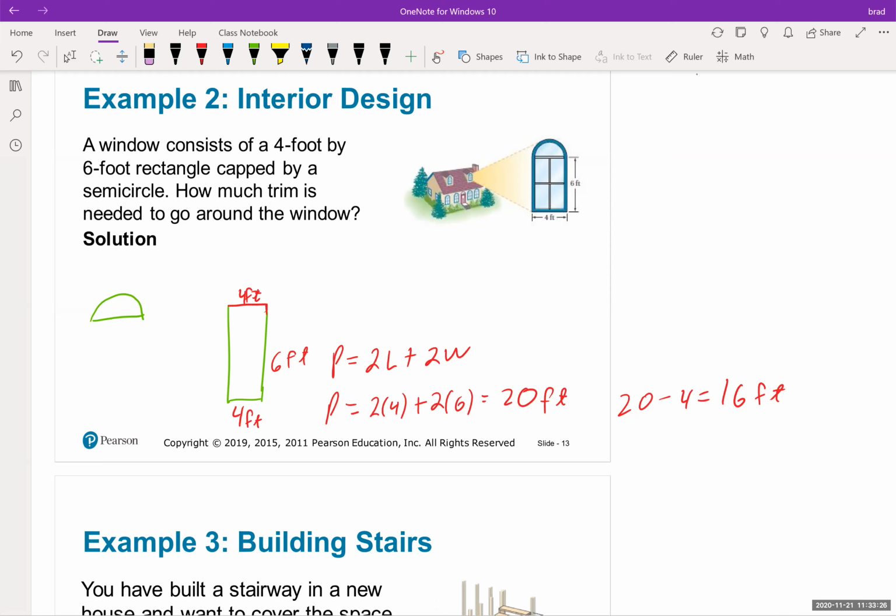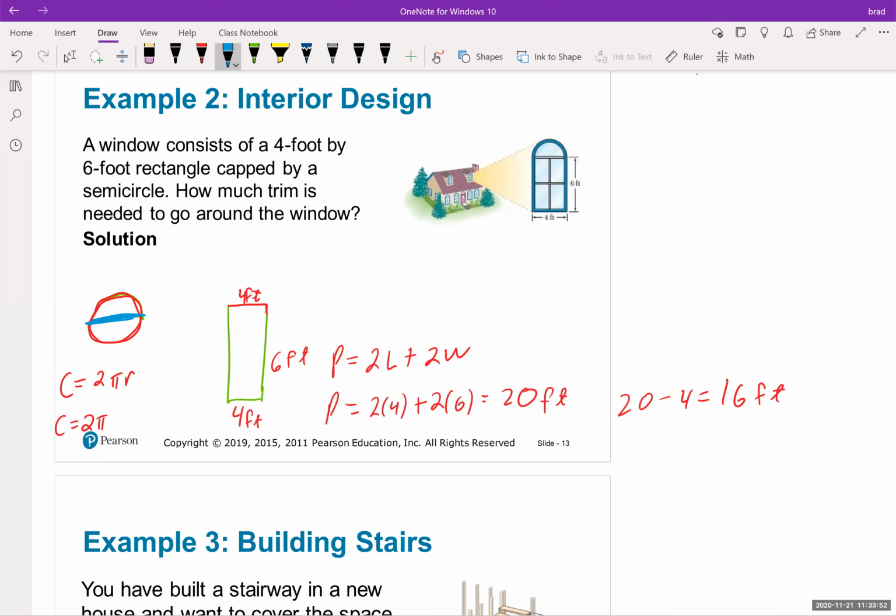Now we notice that for a circle, the distance around a circle is the circumference, equal to 2 times pi times r, where pi is approximately 3.14. So we're going to say this is equal to 2 times pi. Now, what's the radius? The radius is this distance here, right?